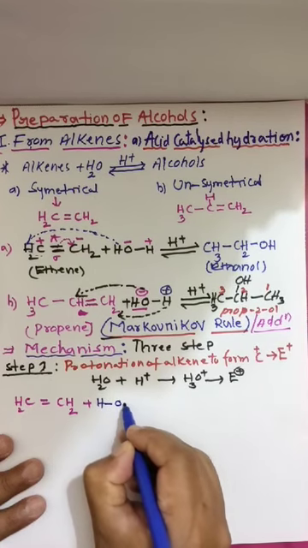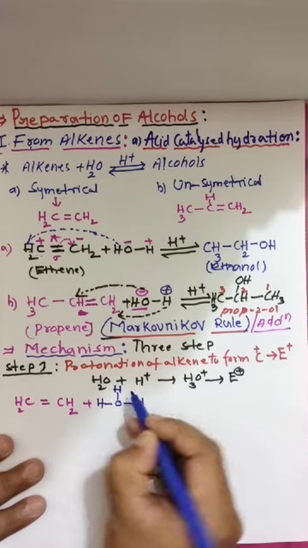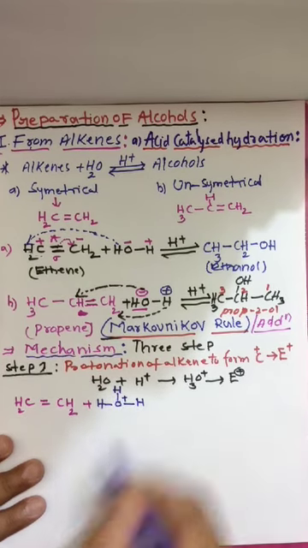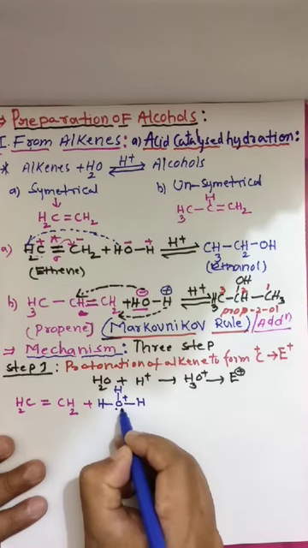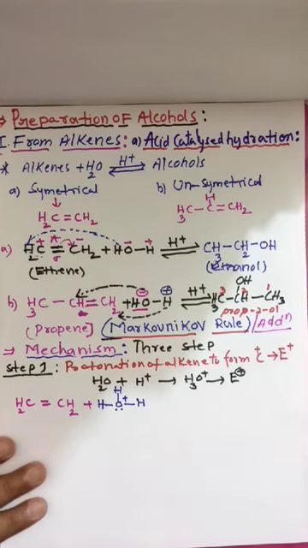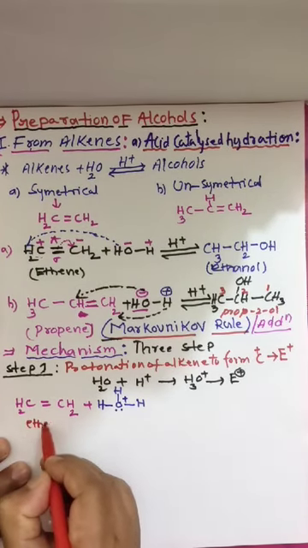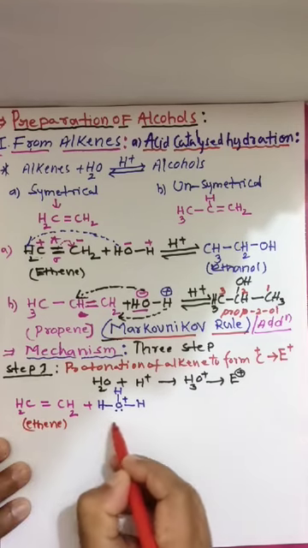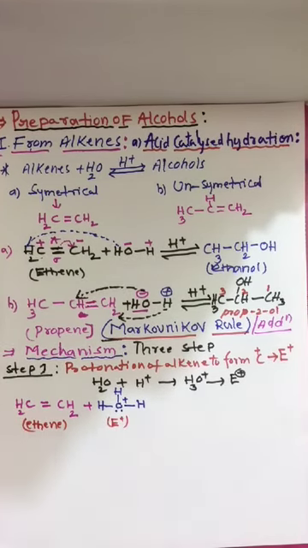H3O+, I am writing it like this for convenience. This is the structure of H3O+. Here we have one lone pair of electrons. This is ethene, and this is the hydronium ion, which acts as an electrophile. Now protonation will take place.